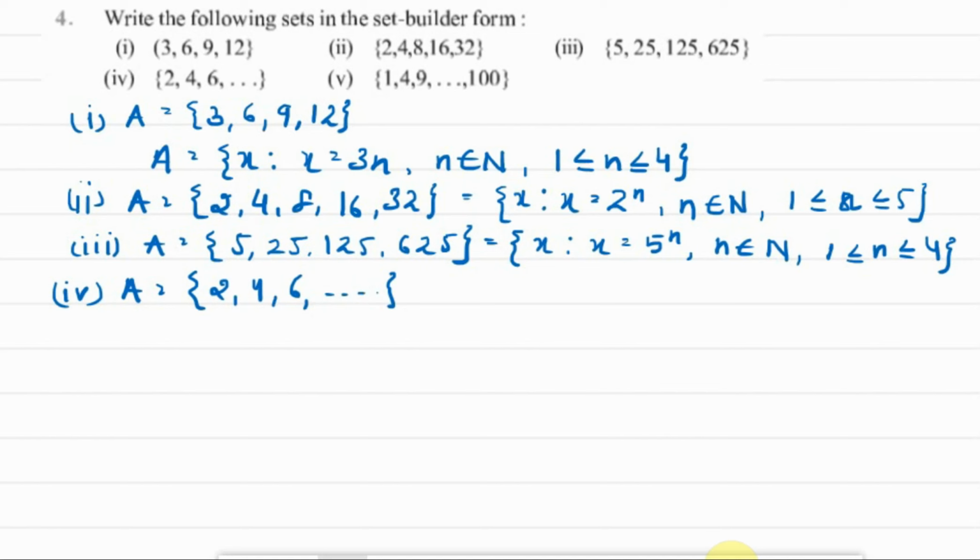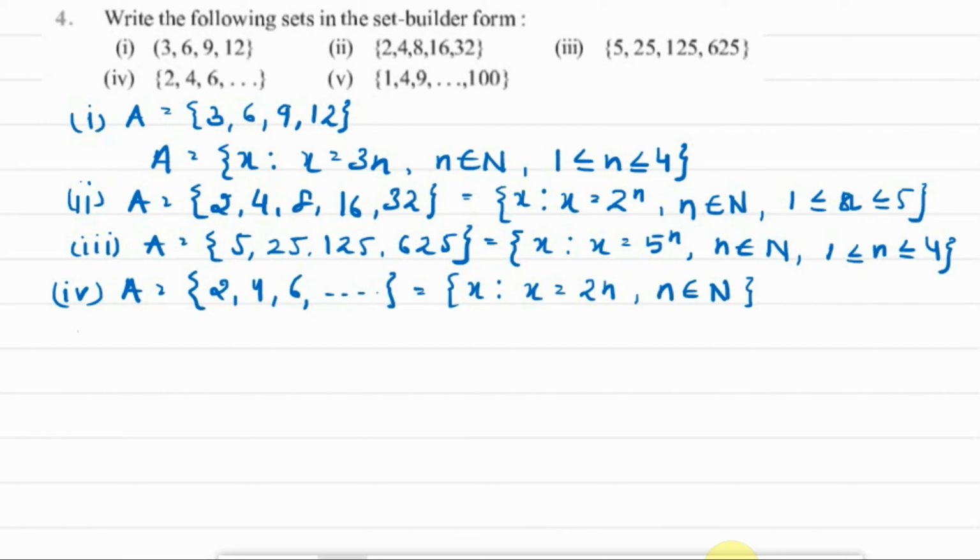Okay. Now what is the common criteria for writing even numbers? It can be written as x such that x is equal to 2n, where n belongs to the set of natural numbers. Now we do not have the range because the upper limit of the set is not determined. So that is why we cannot write the range of n. When you substitute the values for n, you will get these numbers: 2 into 1 is 2, 2 into 2 is 4, 2 into 3 is 6 and so on.